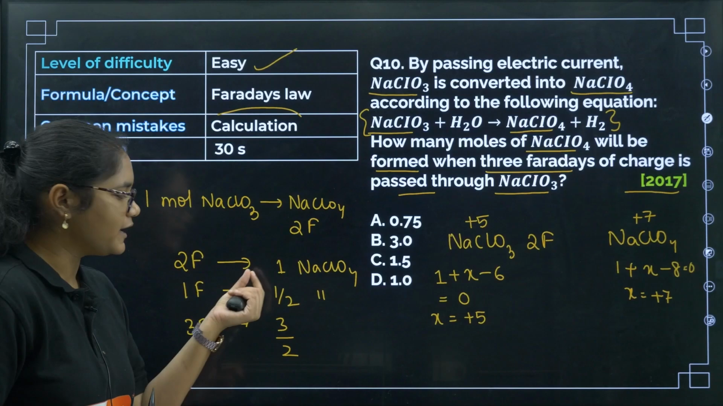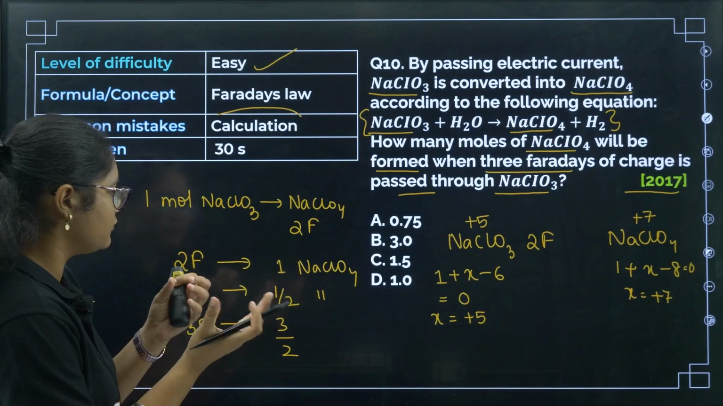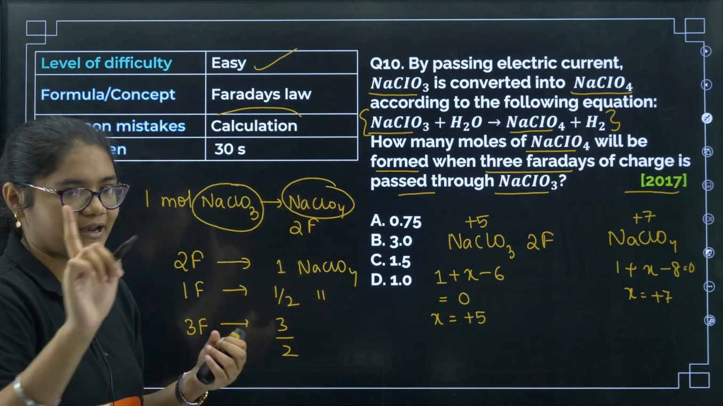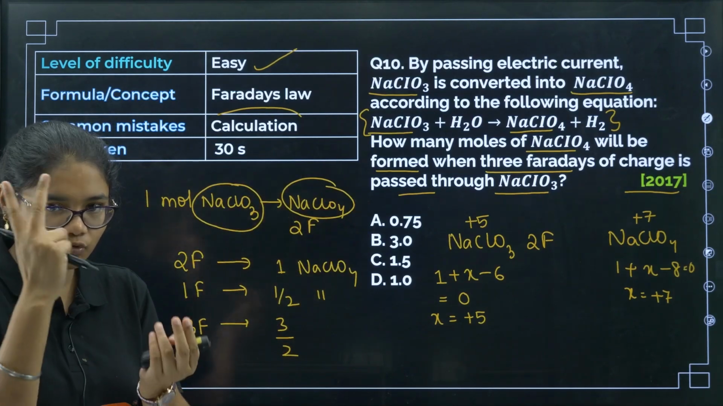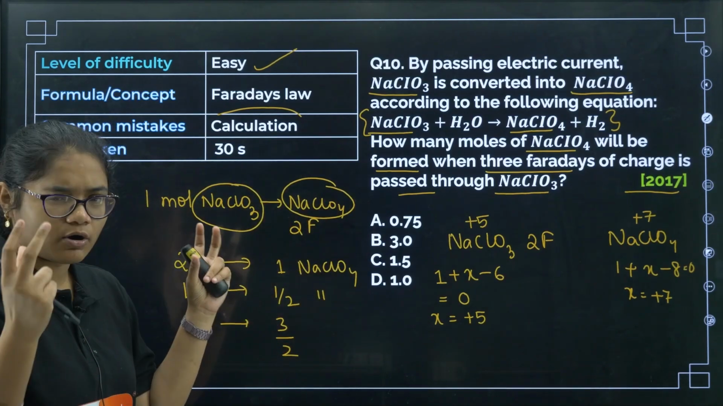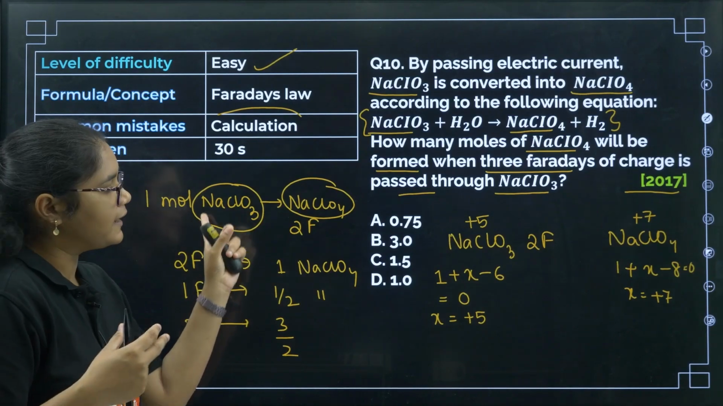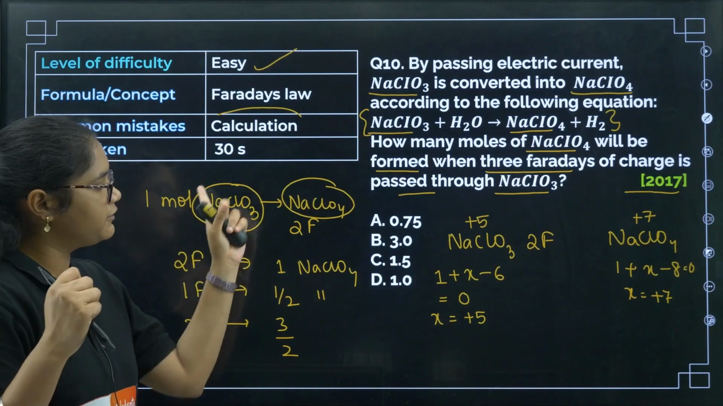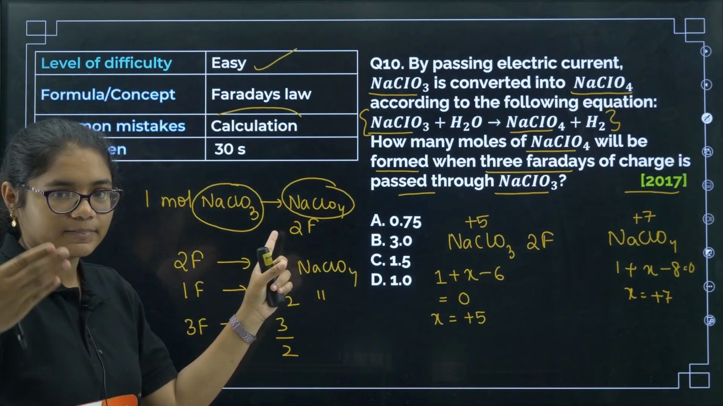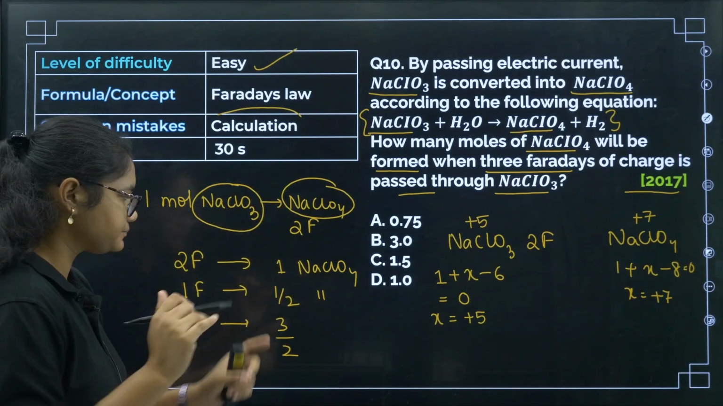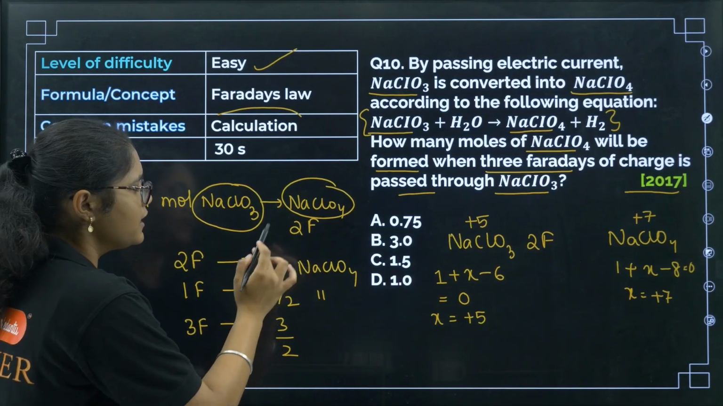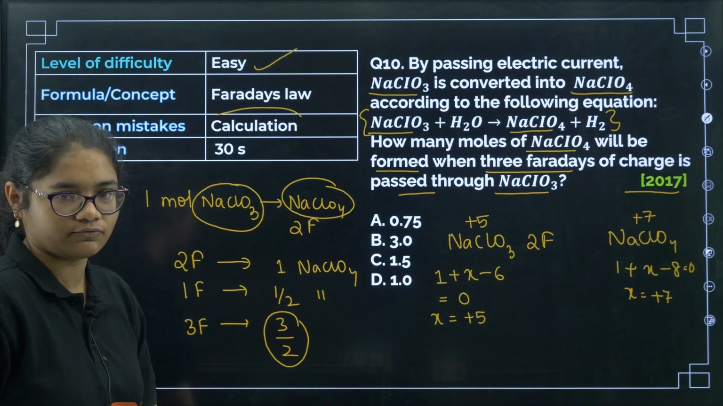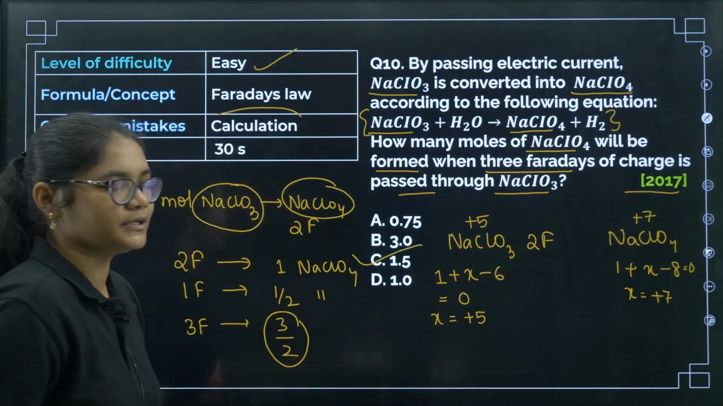See, 2 Faraday is giving you 1 mole, so if you give 2 Faraday of electricity to NaClO3, we will get 1 mole of NaClO4, right? You are giving 2 Faraday of charge to NaClO3, and that will give you 1 mole of NaClO4. Now if you give 4 Faraday, then we will get 2 moles, but if you give 3, between 2 and 4, that means 3 Faraday will give 1.5 moles of NaClO4. So the correct answer here will be option number C.